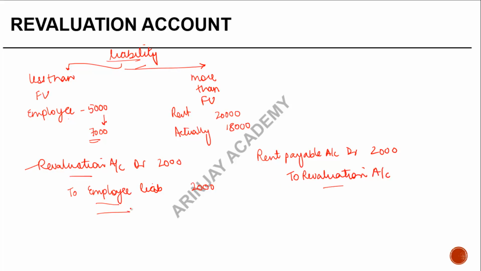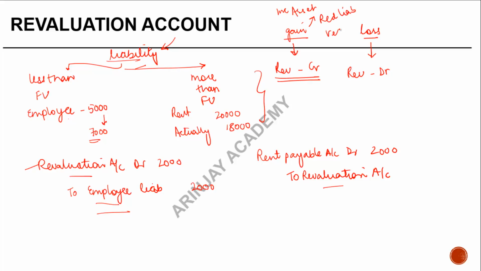So when making these entries, the only thing you need to bear in mind is, by virtue of what is happening, is there a gain that I am having, or is there a loss that I am having? If I'm incurring a loss, the revaluation account will be debited. If there's a gain, then the revaluation account will be credited. Gain could be through an increase in the value of an asset, or a reduction in liability, or recording a new asset. Loss could be a reduction in asset, an increase in liability, or an unrecorded liability,